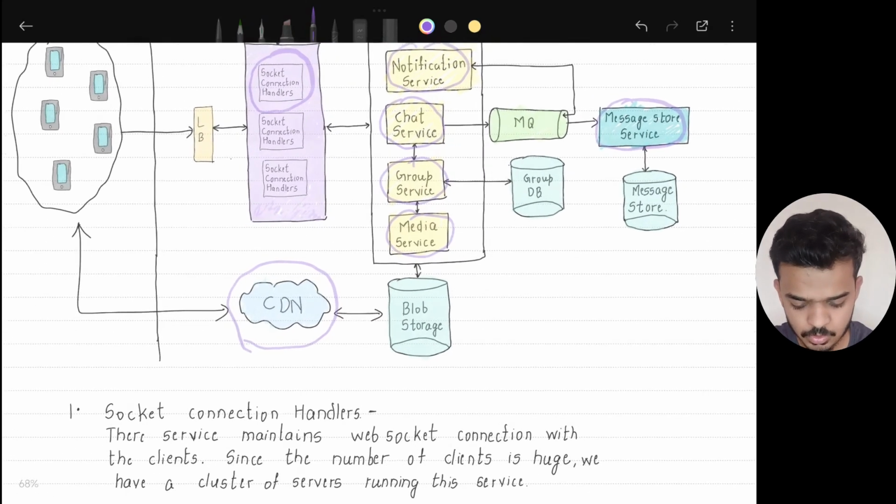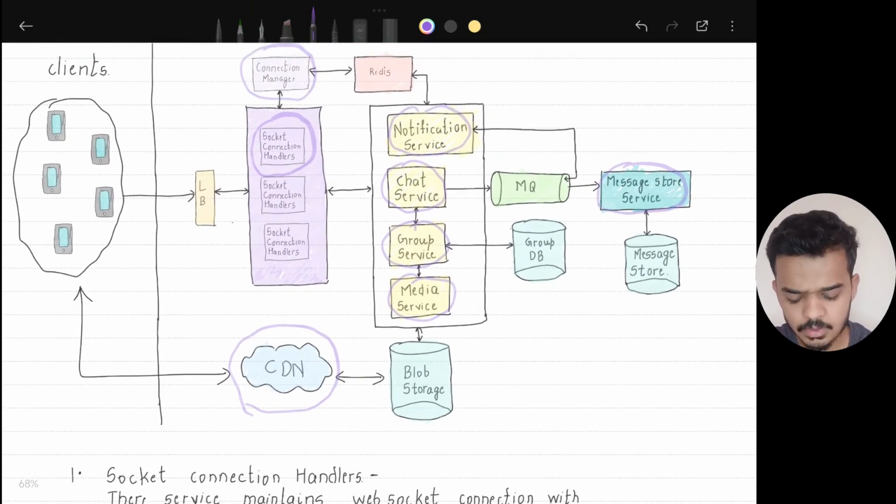Okay, so the very first thing that we need in our system is something that maintains a persistent WebSocket connection with our clients. So that is what the socket connection handlers do. This service maintains a persistent WebSocket connection with our clients. Now since there would be many clients who would want to maintain a persistent connection with our system, we'll have an array of clusters running this service. Okay, next is the connection manager service.